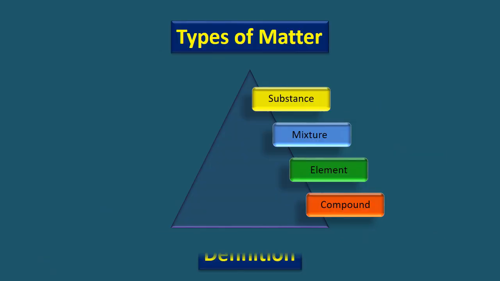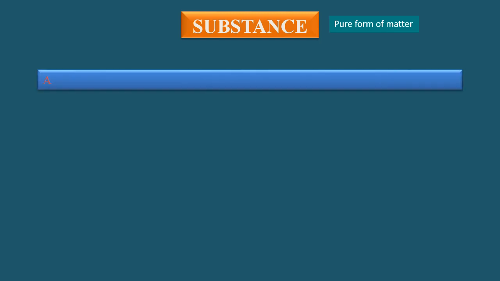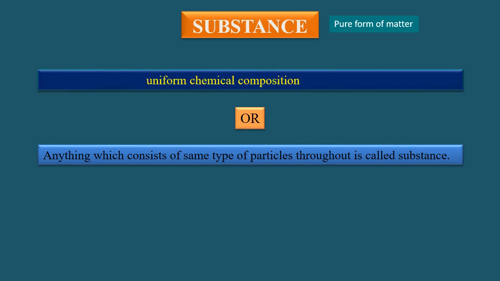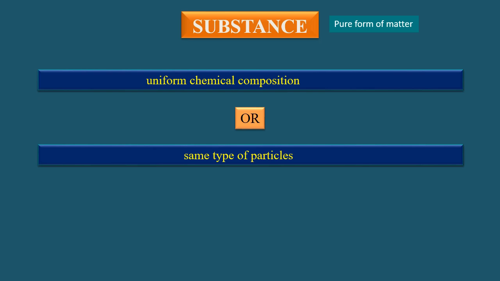Let us first define substance, the pure form of matter. A substance is defined in two different ways. Anything which has uniform chemical composition throughout is called substance, or anything which consists of same type of particles throughout is called a substance. If I erase the similar words, I am left with uniform chemical composition and same type of particles.